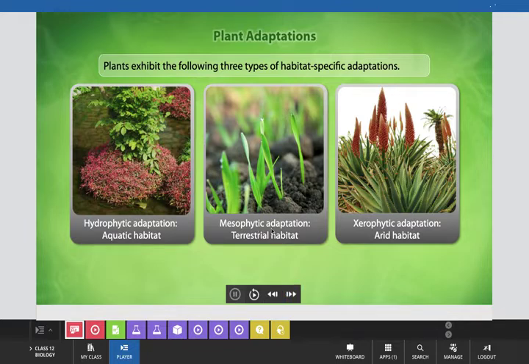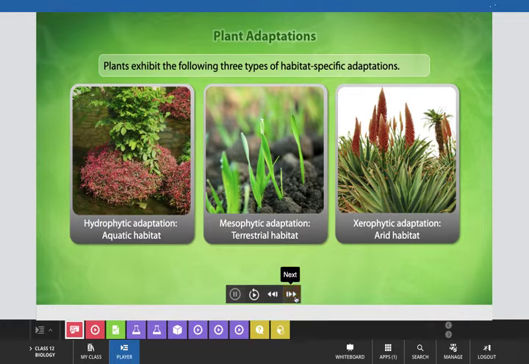And mesophytic adaptation, which is terrestrial habitat related, and here we are talking about the characteristic features of certain terrestrial plants. And xerophytic adaptation, for arid habitats, deserts or water-scarce conditions, how the plants adapt themselves, like in the case of cactus, which we have already studied.